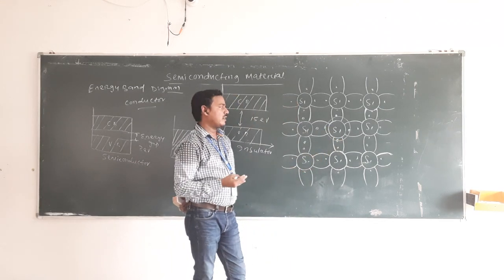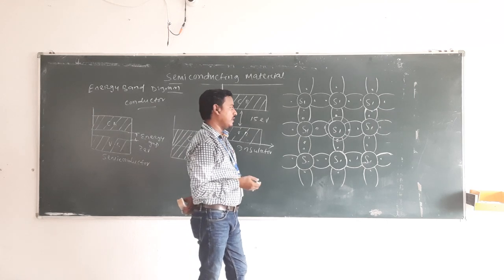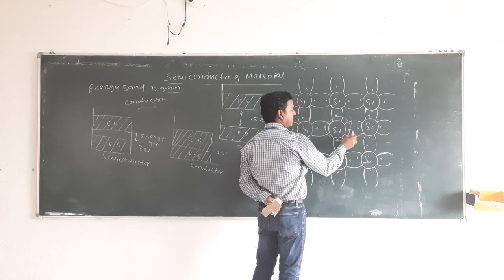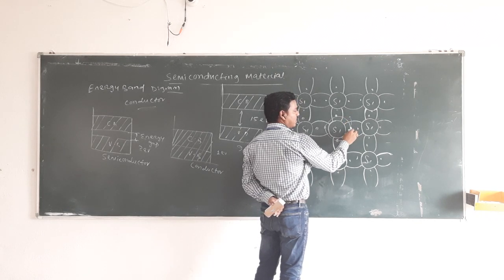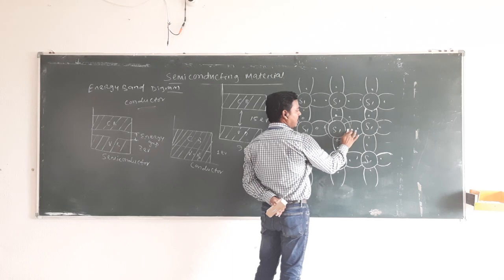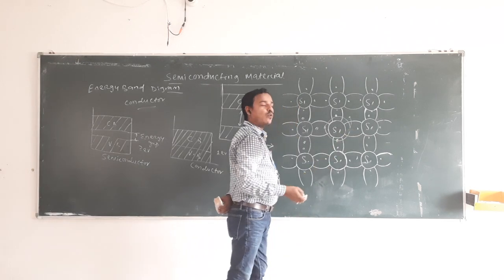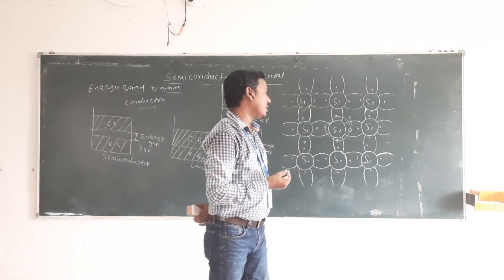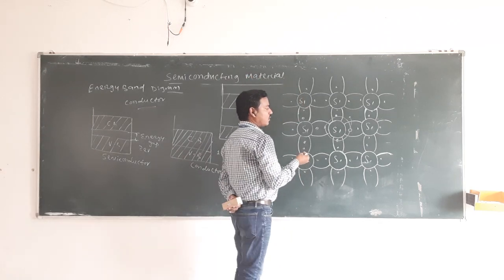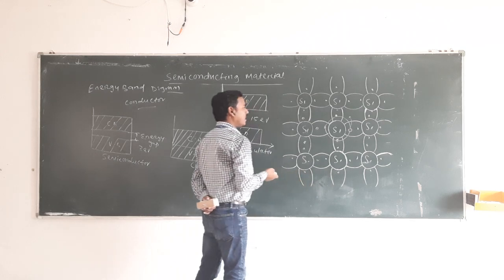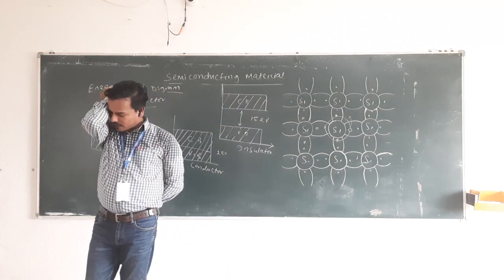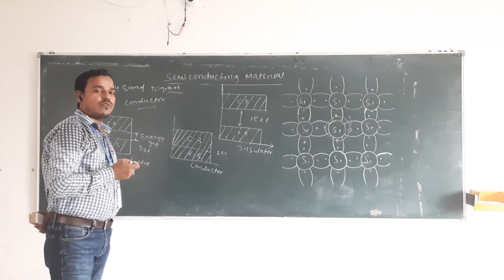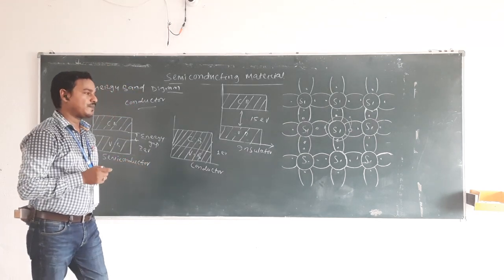So at a temperature of 0 degrees Kelvin, the electrons are moved from here to another position. If the electron moves from one place to another position, then this space is a hole created. So the hole is created due to the excitation of heat, and the electrons move. So in the case of a semiconductor, there are 2 types of current flow, due to the electron flow and due to the holes.